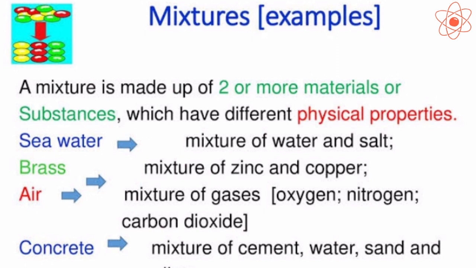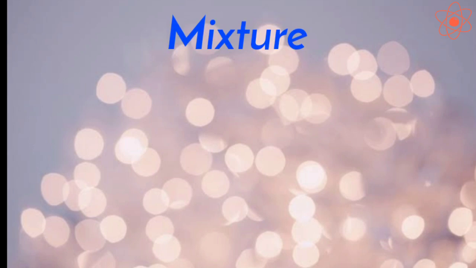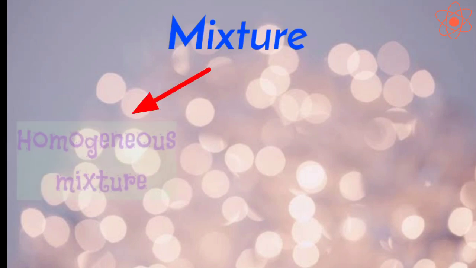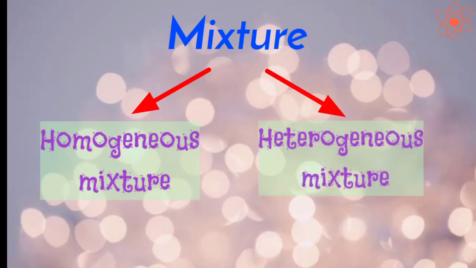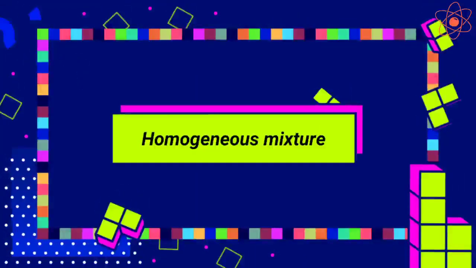A mixture may be a solid, a liquid, or a gas. Mixtures are classified into two types: homogeneous mixture and heterogeneous mixture. Let us first discuss homogeneous mixture.